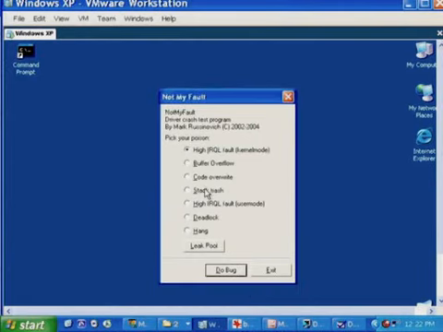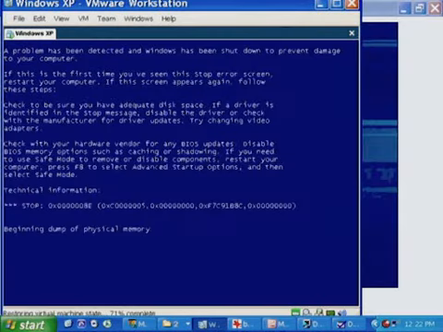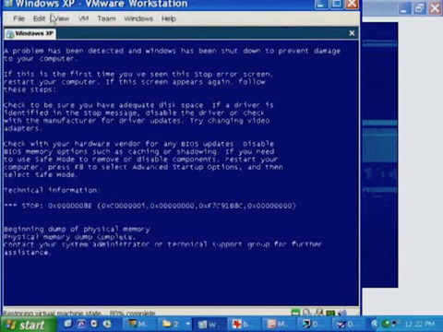Okay, going back to Not My Fault. We're going to select stack trash, press debug, blue screen this time. So in the first case, it returned to some code that didn't even allow Windows to record the fact that there was a serious internal error. There was no blue screen. That's a case that we're going to be discussing later, how to analyze systems that are having either hangs or spontaneous reboots that don't generate a crash dump.